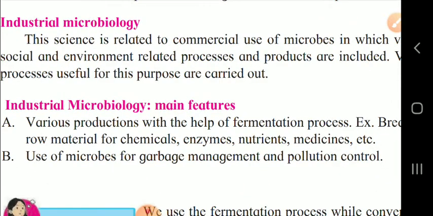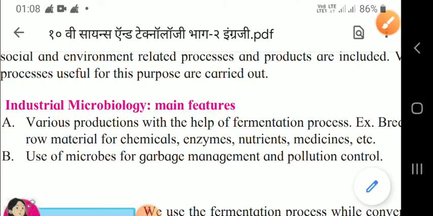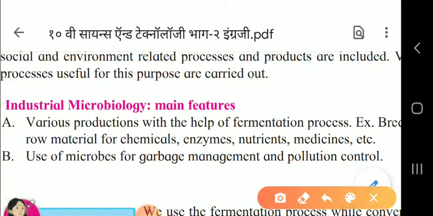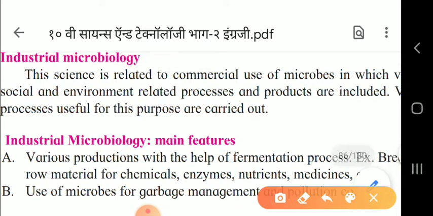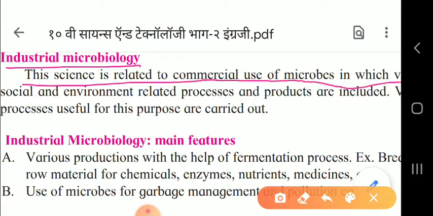Here, this is industrial microbiology. Second point, this science is related to commercial use of microbes, in which we can see the social, environmental related process and products are included.